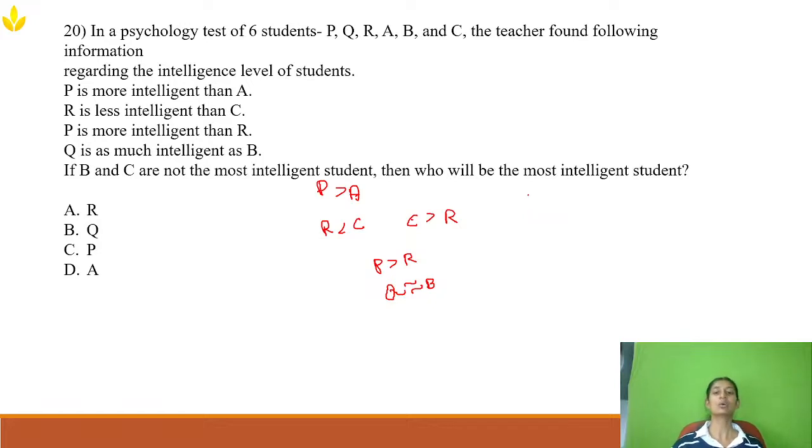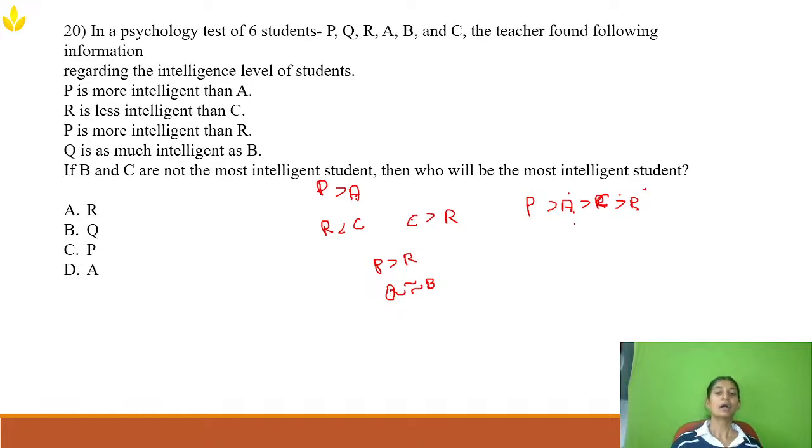They are asking. Now, P is greater than A, we got it. And of course, P is again greater than R. I don't know whether A or R comes first. But C will come between them, because C is more intelligent than R in the statement. I don't know whether A will come here or here, but I'm assuming that it will be here.